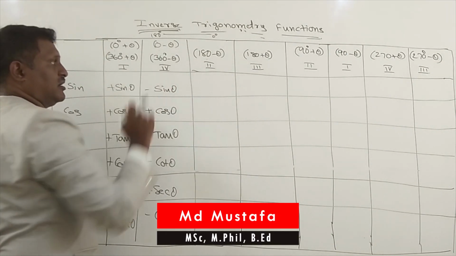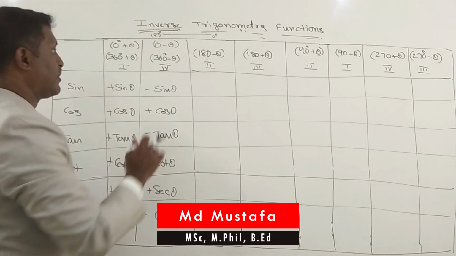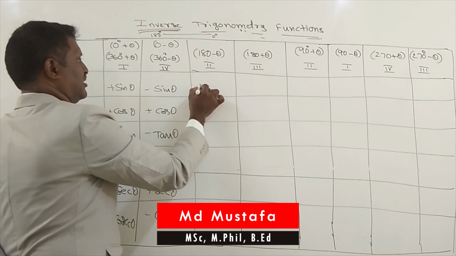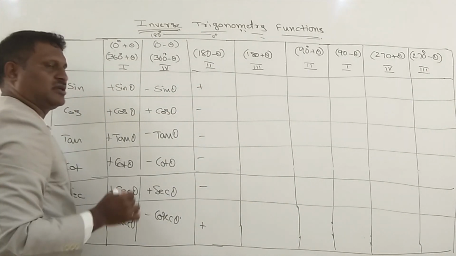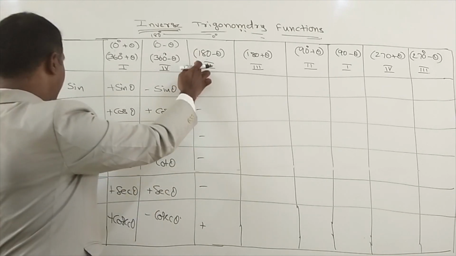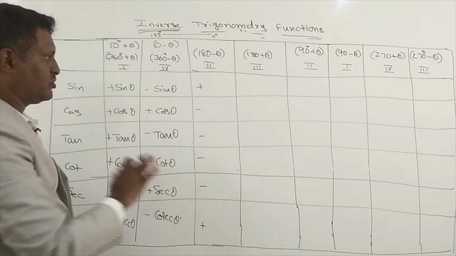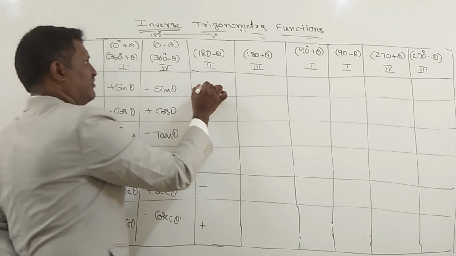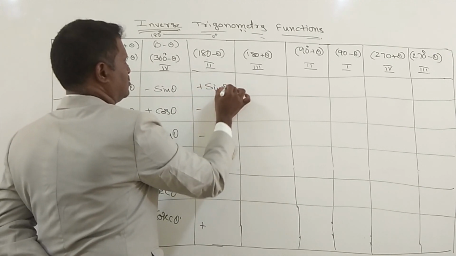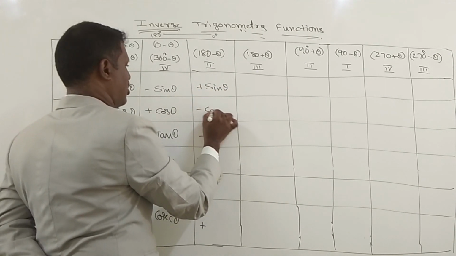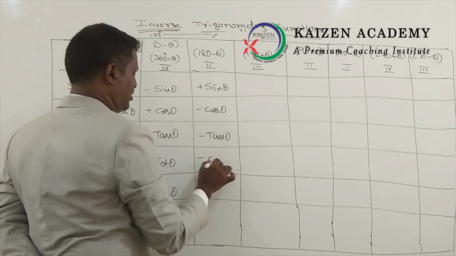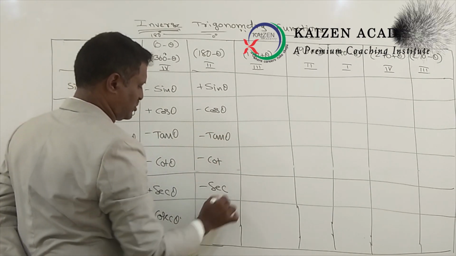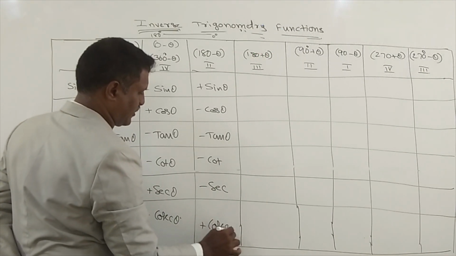Now the second quadrant. In the second quadrant, sine and cosecant are positive, rest all are negative. Sine will come sine as it is, cos will come cos, tan will come tan, cot will come cot, secant will come secant, cosecant will come cosecant.